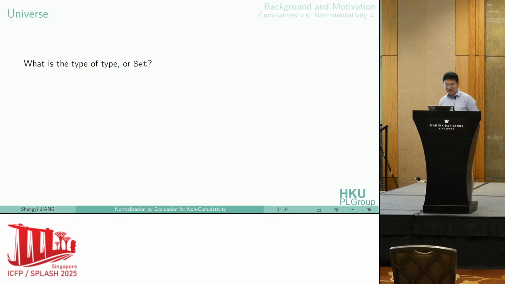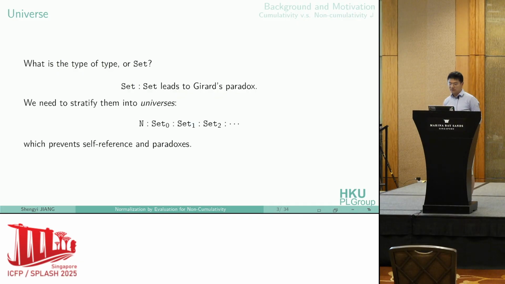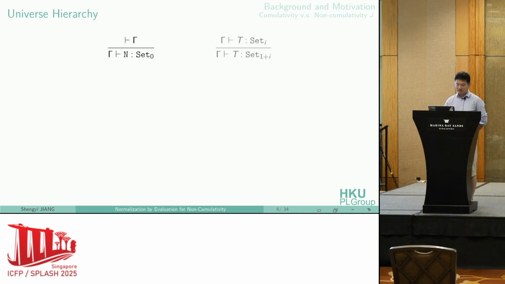But we have another question: with this blurred separation, what is the type of types? In our terminology, we call it Set. If we give Set to Set itself, it leads to Girard's paradox, which breaks the consistency of this type theory, and then we can no longer use it as the foundation of a proof system. That's definitely not something we want. One solution is to stratify types into universes. For example, natural numbers live in the zeroth universe, and the zeroth universe lives in the first universe, and so on. This kind of stratification prevents self-reference and paradoxes.